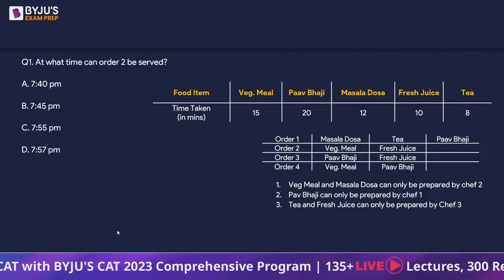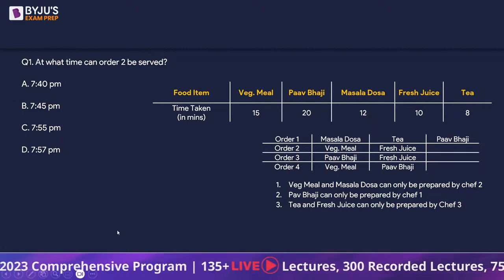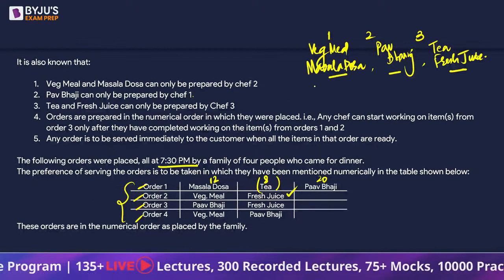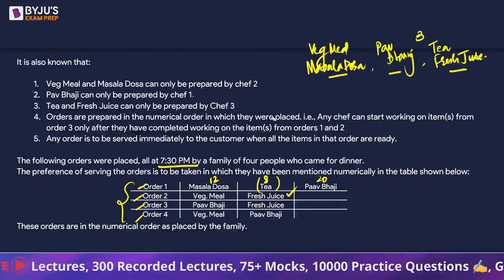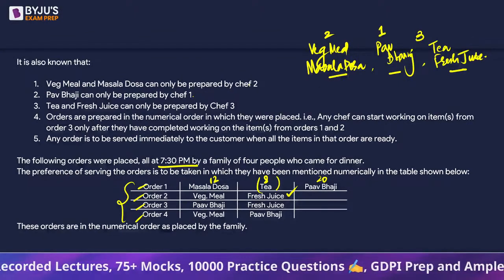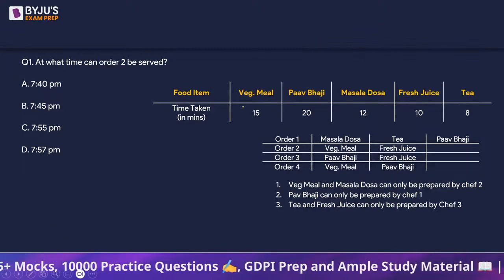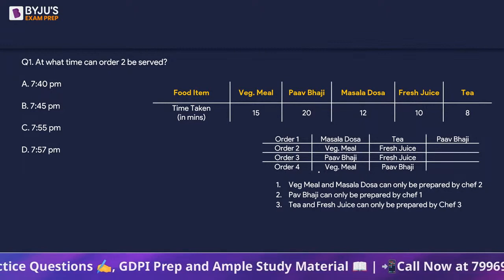Okay, let's look at the questions now. Chef 1 and 2 have been interchanged. Oh, chef 1, okay, sorry, got it. So this is chef 2 and chef 3. Okay, thank you. First question. At what time can order 2 be served?